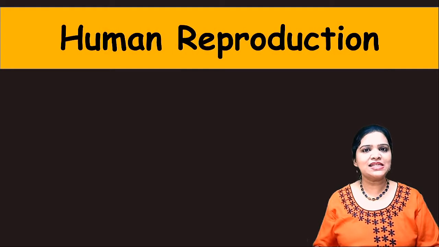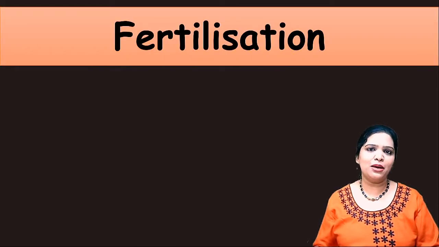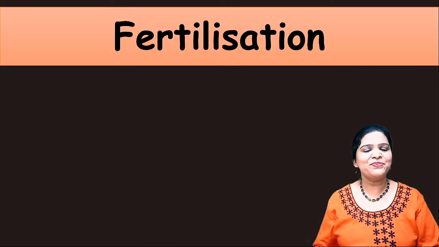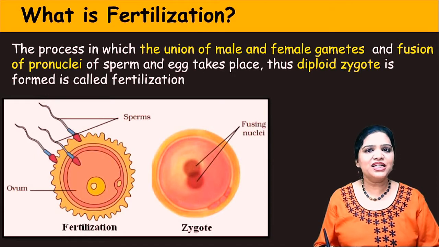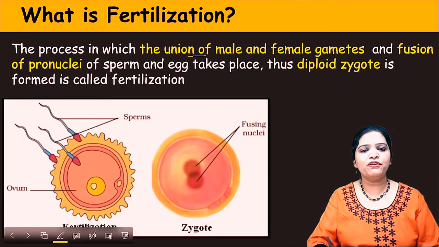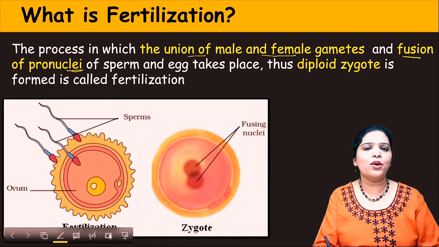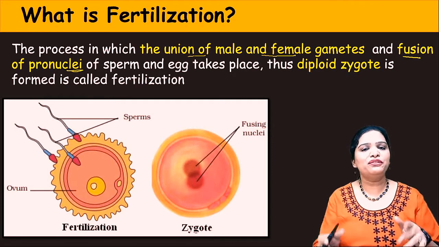In this particular lesson, we are going to study in detail about fertilization. Let's get started. What is fertilization? What is the definition for the word fertilization? Fertilization means the union of male and female gametes. Not only that, the fusion of the pronuclei of sperm and the egg. So this is called fertilization.